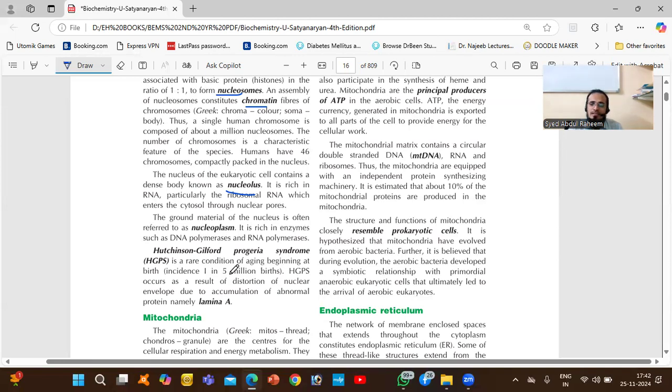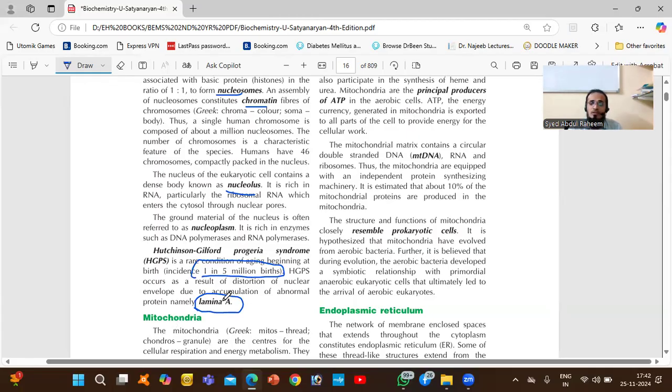Hutchinson-Gilford progeria syndrome: this is a rare genetic disease, a rare condition of aging beginning at birth. So it means the aging begins at birth itself. There is distortion of the nuclear envelope due to accumulation of an abnormal protein named lamin. It happens in one in 10 to 50 lakh persons.